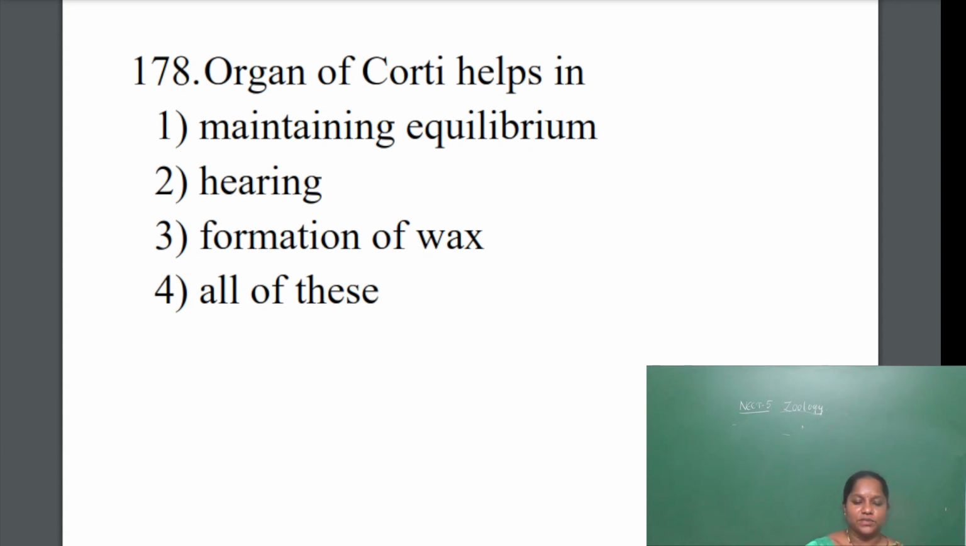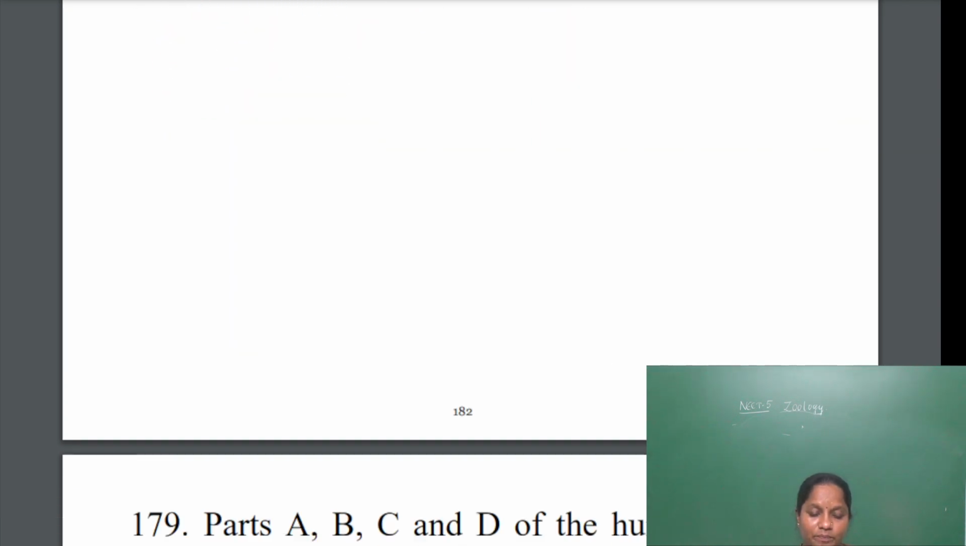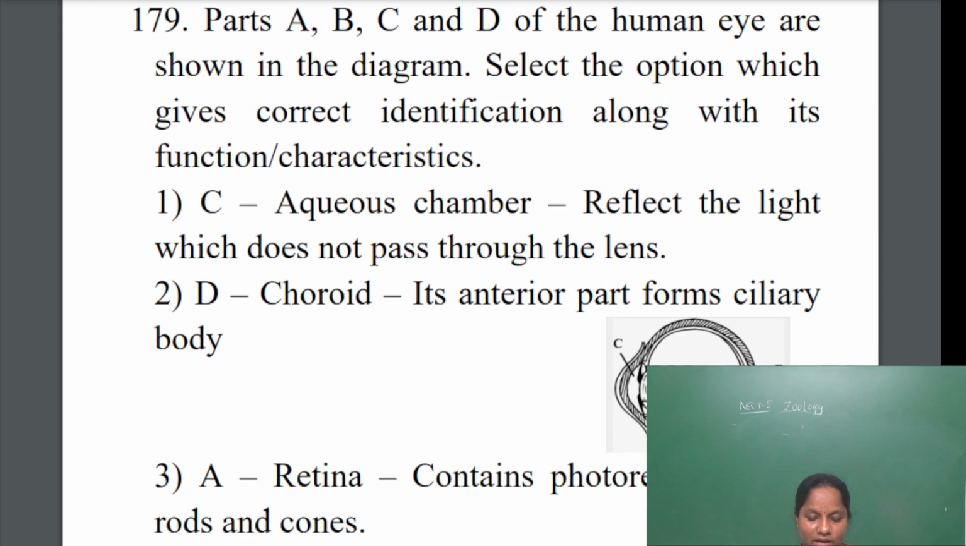Organ of Corti helps in... So the organ of Corti is an organ of the ear. In the inner ear there is a cochlea, and in the cochlea the organ of Corti is formed. This organ of Corti helps in hearing. There is the external ear, middle ear and inner ear. From the external ear the sound enters the middle ear, where the ear ossicles are. From there the ear ossicles send the vibration to the inner ear, to the organ of Corti. So the answer will be hearing. Hearing is correct.